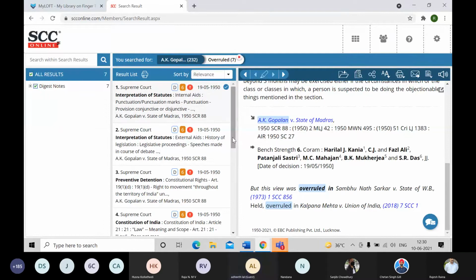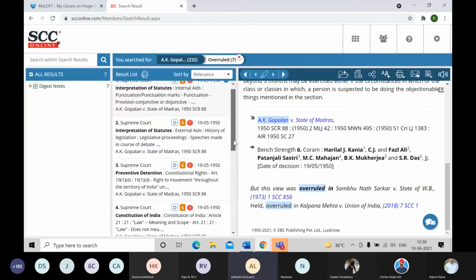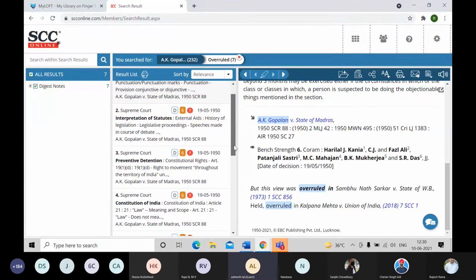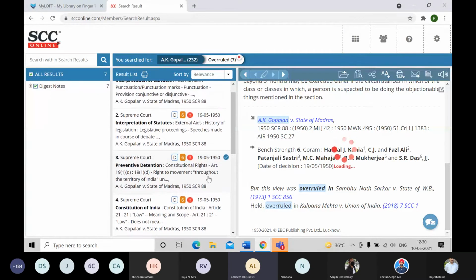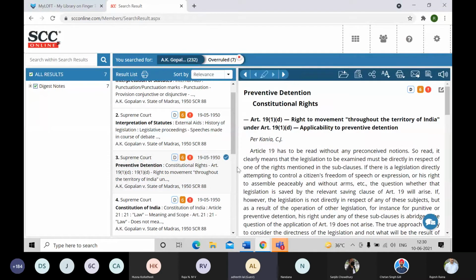Now, similarly, you can see there is another law point on history of legislation, then constitutional rights. So let's say, for example, I want to read this one, constitutional rights, article 19(1)(d). So you can see right to movement throughout the territory of India under article 19(1)(d) applicable.